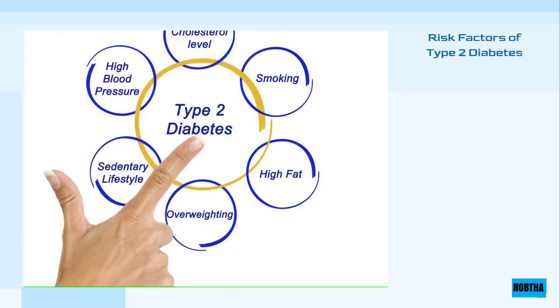Type 2 diabetes is usually associated with both genes and environmental factors such as a patient's lifestyle, and some groups are more likely to develop type 2 diabetes than others. Factors that increase the risk of type 2 diabetes include overweight, age progression, patients over 45, having diabetes in the family, inactivity and lack of mobility, pregnancy diabetes, high blood pressure, high cholesterol, or high triglycerides.